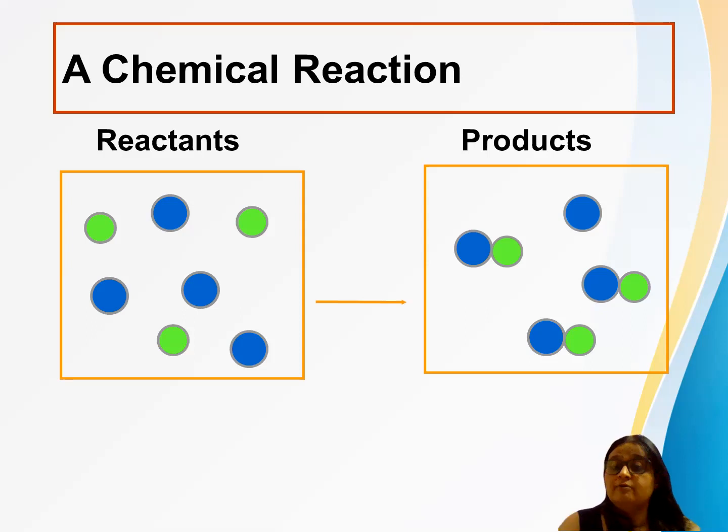So what is a product? A cup of tea. What are the reactants here? Milk, sugar, tea leaves, ginger. These are all reactants to make a cup of tea. So this is how you can make it, and you can make any recipe.